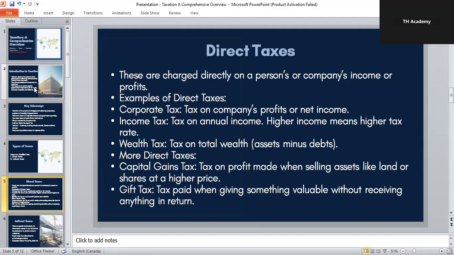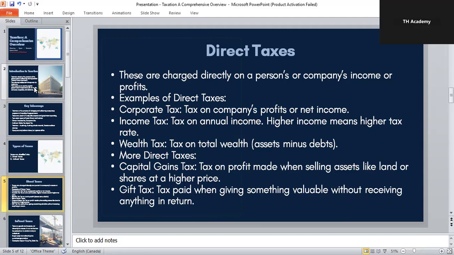So now let's take a closer look at each one. First one is corporate tax. Corporate tax is when a company earns profit, the government takes a certain percentage as tax. This is called corporate tax, and it's a major source of government income.